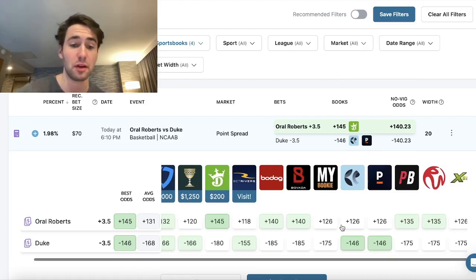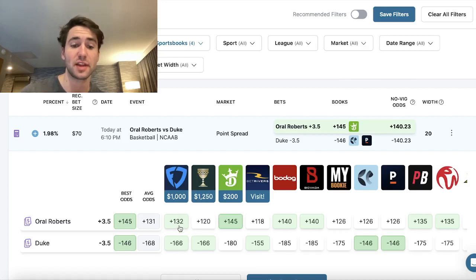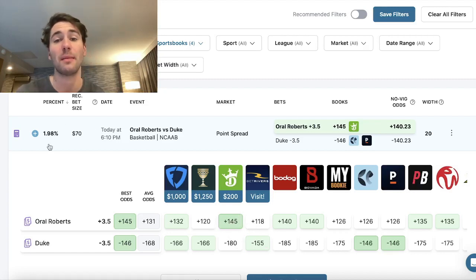So we can see this play right here on Oral Roberts plus 3.5, plus 145 odds is pretty dang good value, right? FanDuel and Caesars have this only at plus 132, plus 120. BetRivers is only pricing this at plus 118. So getting plus 145 on DraftKings seems like pretty damn good value, right? So maybe this is a play we want to go with. This is a play with a mathematical edge.